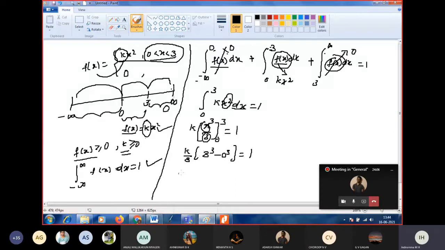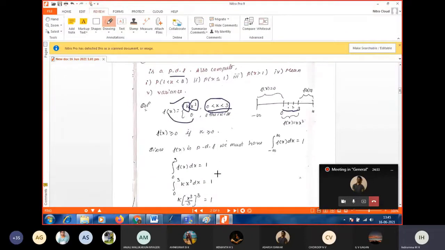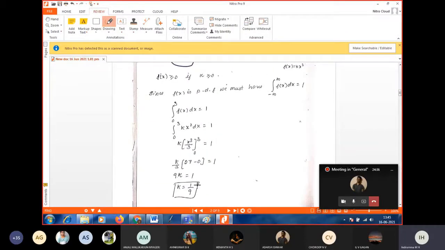What is 3 cube? 27. 27 minus 0 is 27. So 3 nines are 27, and k is 1 by 9. K is a positive value, as we needed. Okay, k is equal to 1 by 9. So this is what we got in finding k.